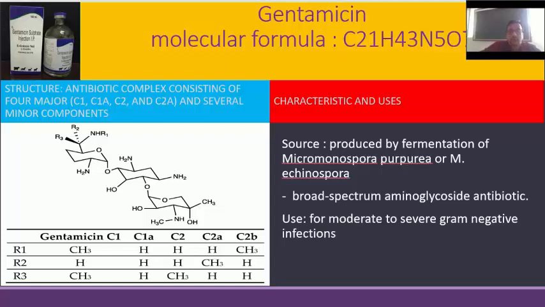In C1A, R1, R2 and R3 are all H. In C2, R1 is H, R2 is H, and R3 is a CH3 group. In C2A, R1 is H, R2 is a CH3 group, and R3 is H. In C2B, R1 is CH3, R2 is H, and R3 is H. The source is fermentation of Micromonospora purpurea or M. echinospora. It is a broad spectrum antibiotic, used in moderate to severe gram-negative infection.